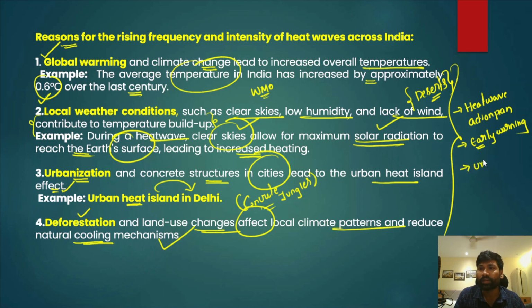After that, we need to talk about sustainable urban planning, where there is more green cover. That helps in reducing the urban heat island effect and the intensity of heat waves. Followed by that, we should also emphasize afforestation. Apart from afforestation, we should also take concerted actions to reduce global warming and climate change, and these measures can safeguard us from the intensity and frequency of heat waves.